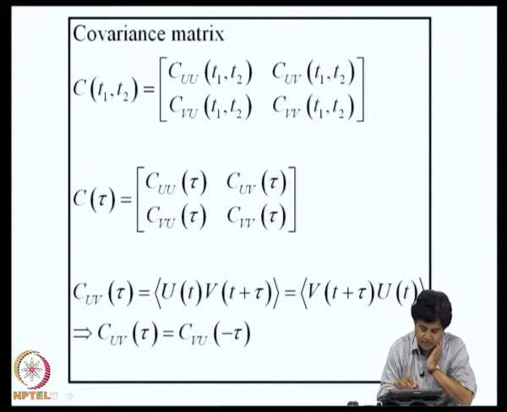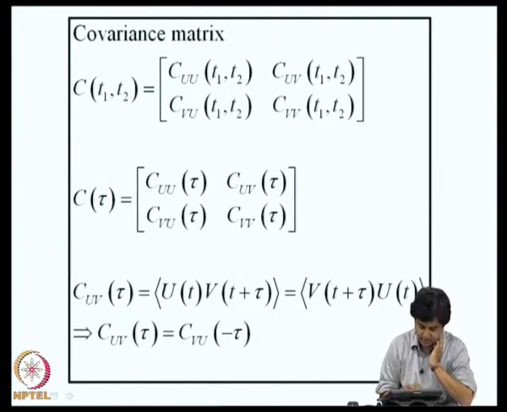CVU of t 1 comma t 2 is the cross covariance between v of t 1 and u of t 2, and CVV of t 1 comma t 2 is the autocovariance of v of t 1 and v of t 2. This is not symmetric because we are not talking about covariance between the same two random variables. There are 4 random variables. So, although this is a covariance matrix, it should be understood that it is not in the sense of covariance between 2 random variables. That is why this asymmetry arises.